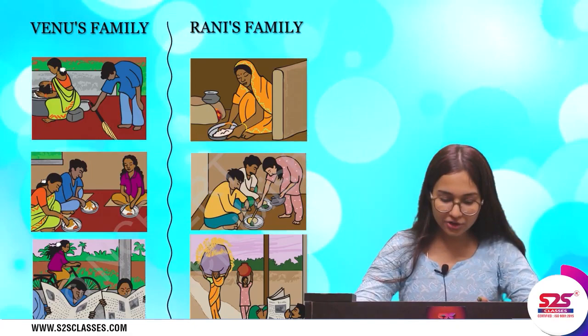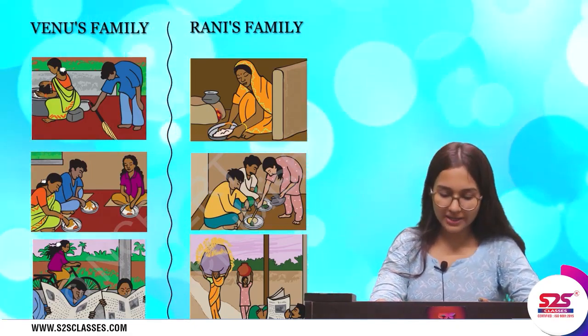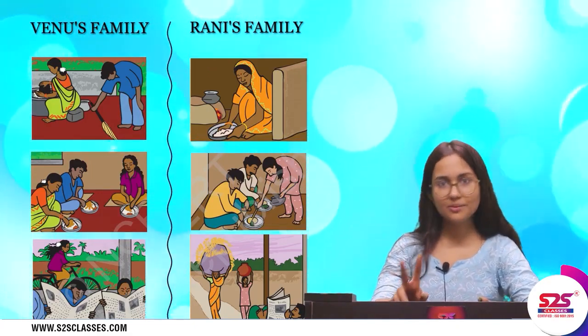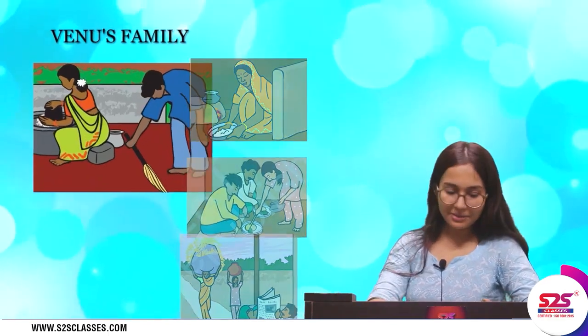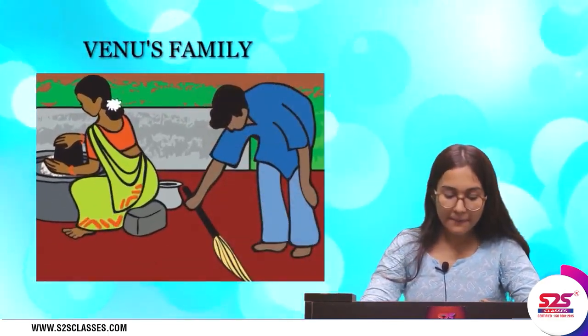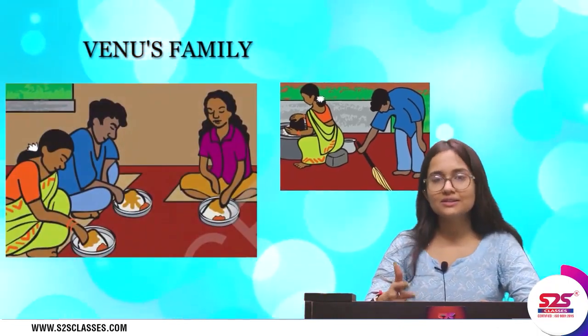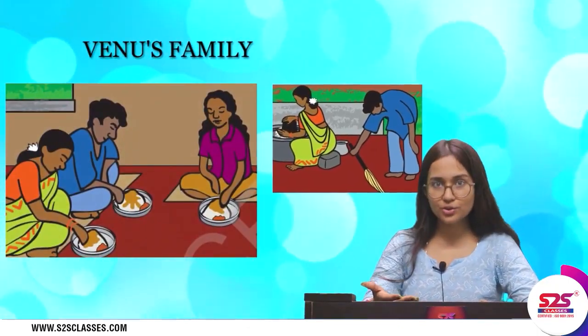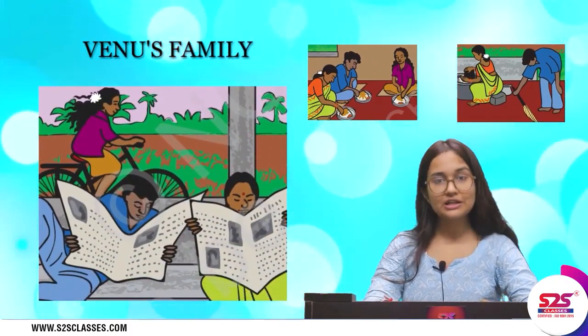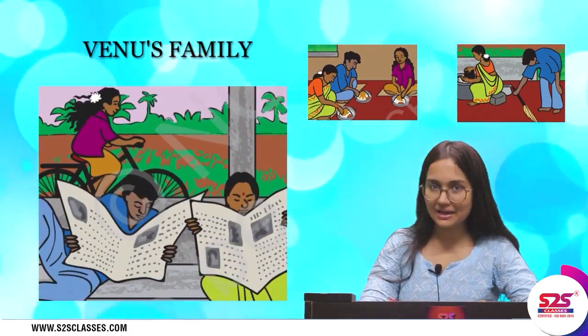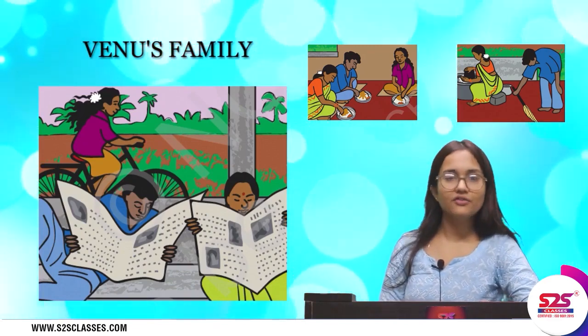So now the first thing we are going to do is see what kind of work people are doing in both the families. In one family, that is Venu's family, mother is preparing the food, father is cleaning the floor, and all the other family members are eating food together. Mother and father are reading newspapers while Venu is cycling. So this was the scenario of the first picture.